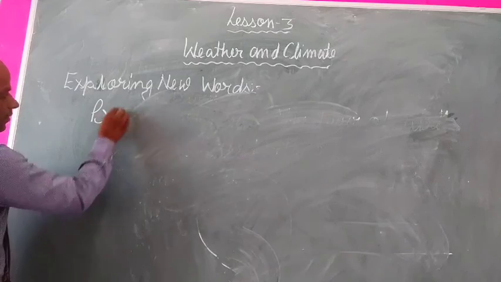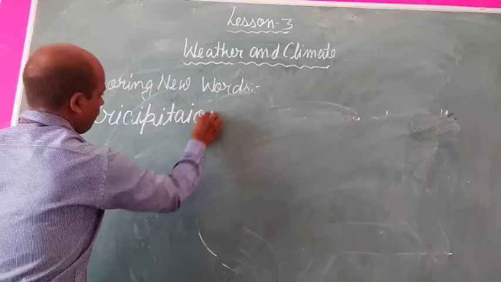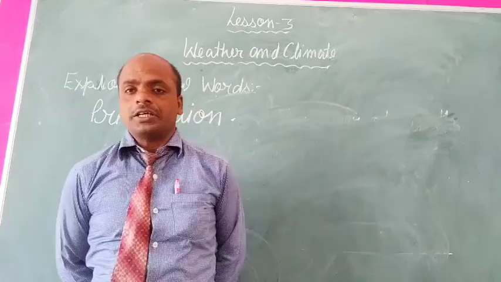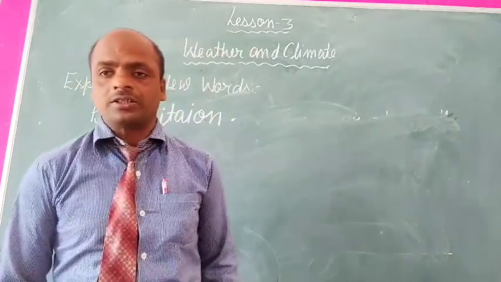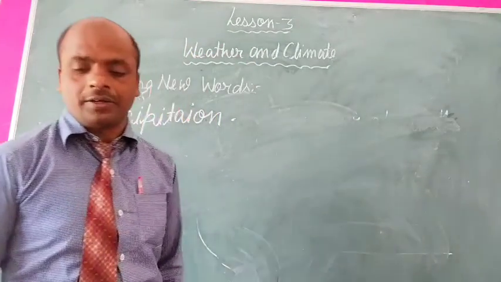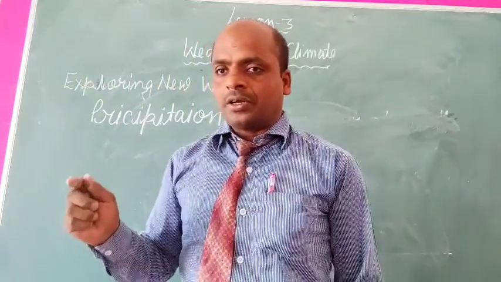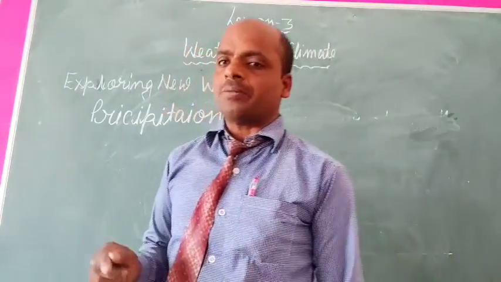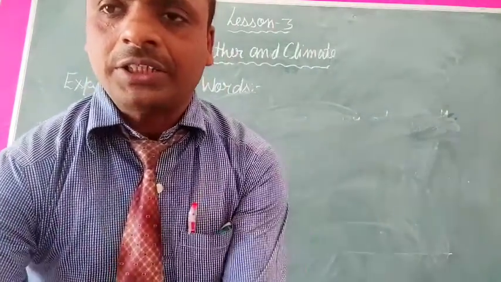Precipitation. What is precipitation? When water becomes a drop and falls on the surface of the earth, it is called precipitation. It means rainfall. When the water is converted into drops from the vapor and falls onto the surface of the earth, it is called precipitation. It means rainfall.